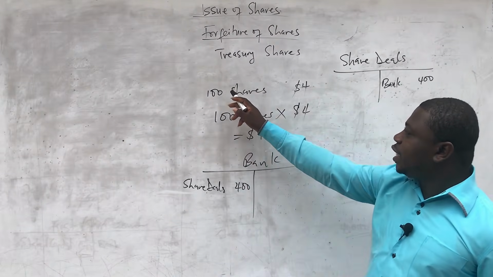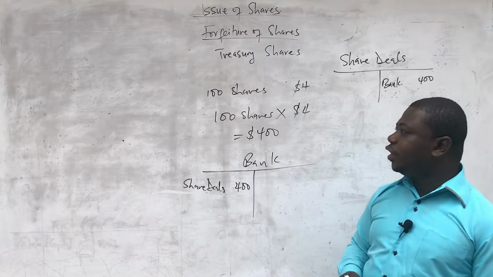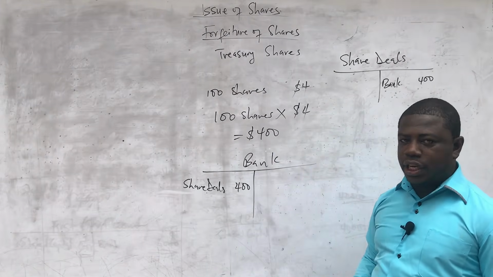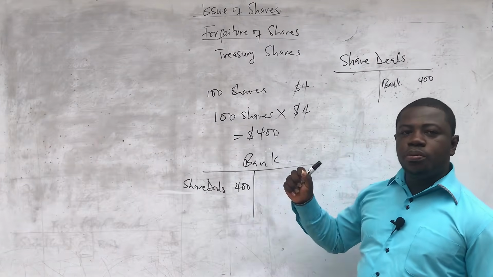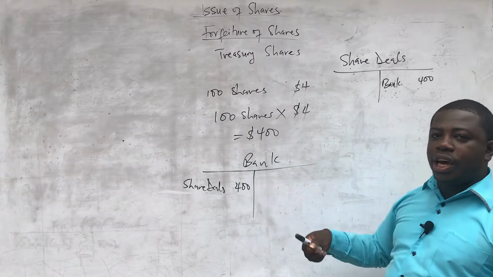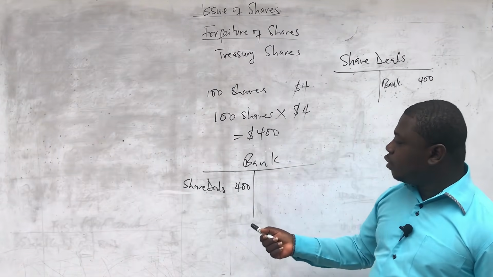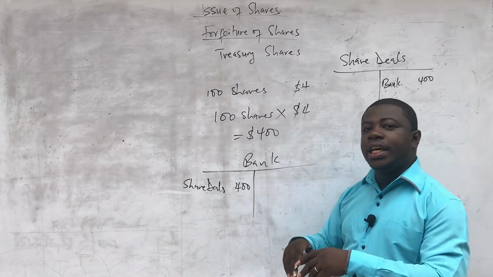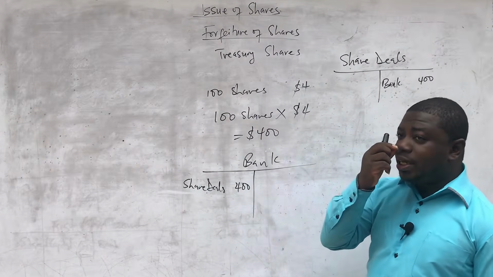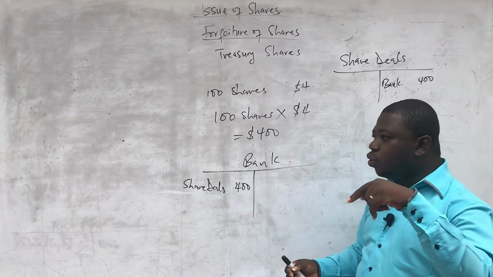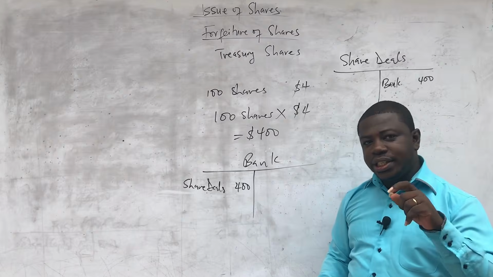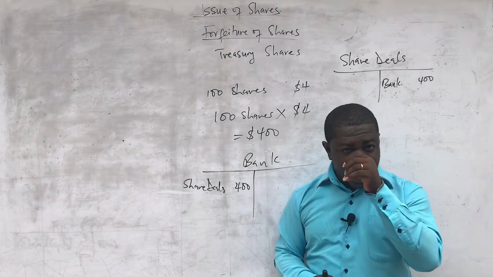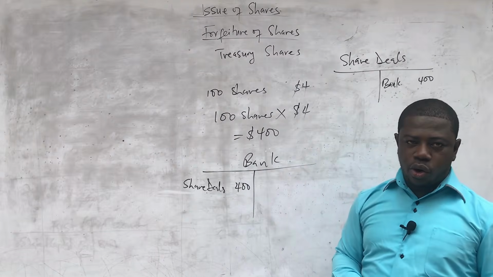So if, let's say, these 100 shares are forfeited and let's say 80 shares are reissued and 20 are left, what is going to happen is that we are going to multiply the 80 by the new value at which we are issuing it. And the double entry is still going to be between bank and share deals for the 80 that are reissued. But the 20 that will not be reissued will still be noted down there as 20 shares in treasury. So that is how we are going to deal with forfeiture of shares. And it's going to happen when the calls are being made.